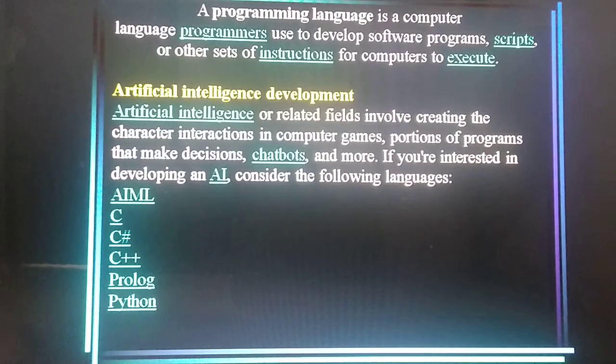We can also include the robotic part as artificial intelligence programming. If you are interested in doing AI, consider the following languages: AIML, C, C Sharp, C++, Prolog, and Python. We are also studying Python language. Let's see what is Python language.